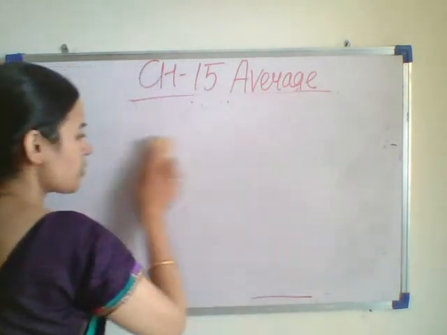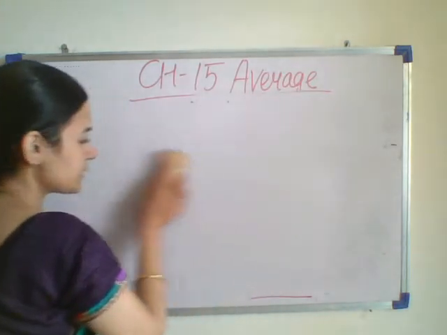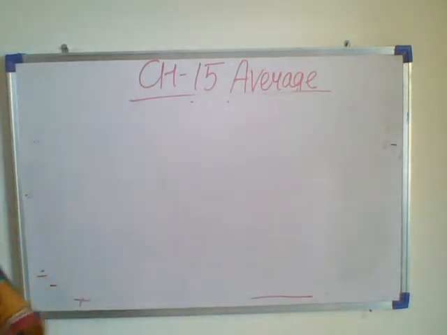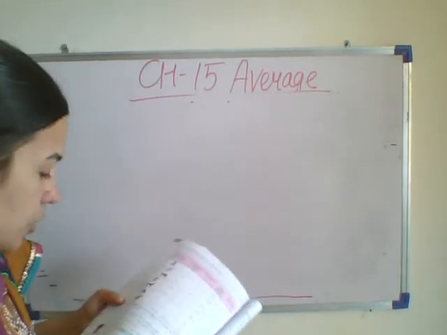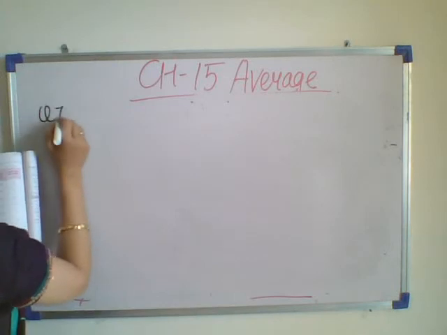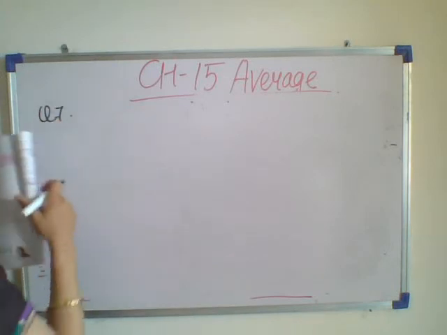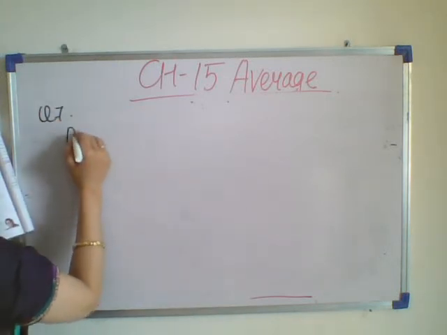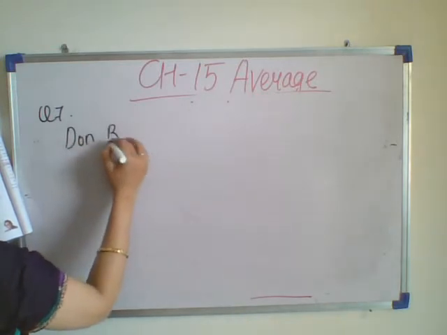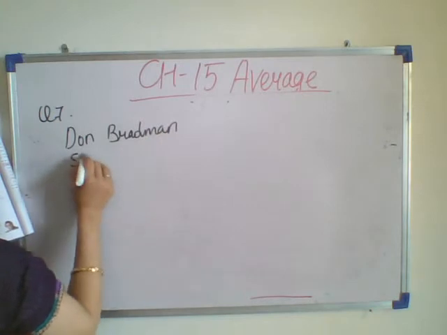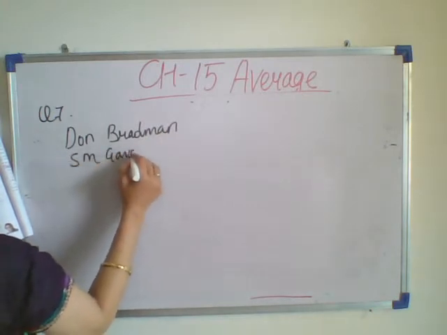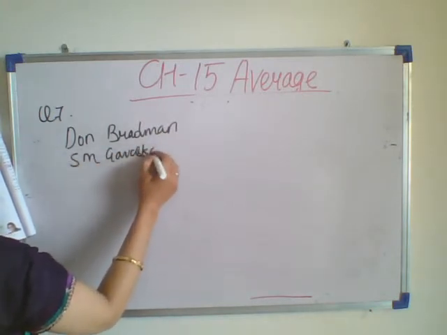There a table is drawn, so I will be drawing this table on the board. The names of the two batsmen are given. One is Don Bradman and another is S.M. Gavaskar. These are the two cricketers.